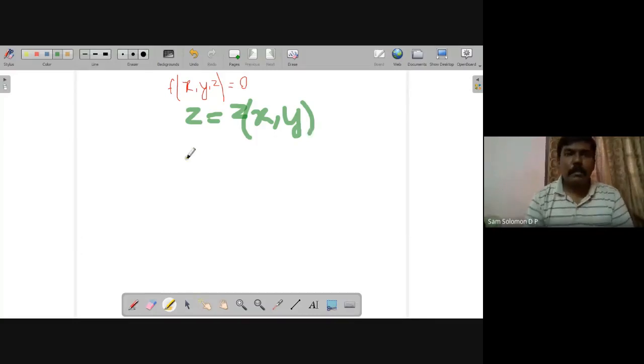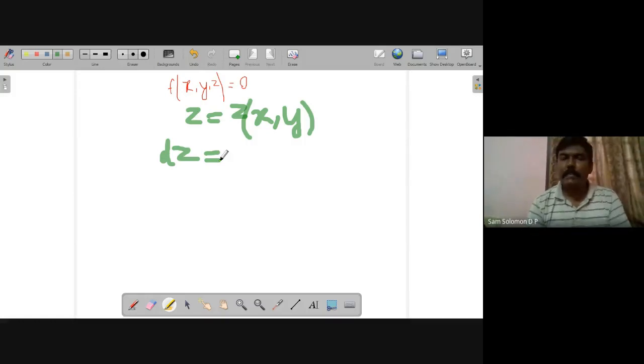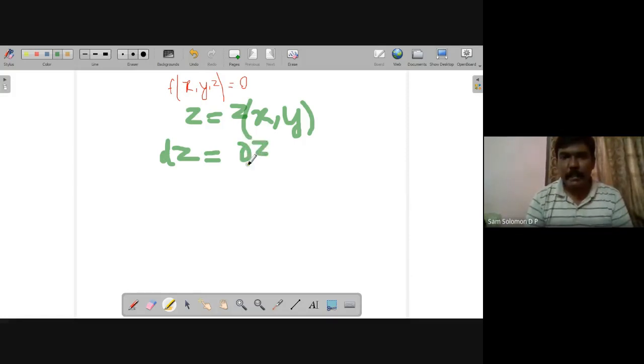So if I want to find a change in z, that would be dependent on the change in x as well as the change in y. So how we do it is we go for partial differentiation. What we write is partial z partial x.